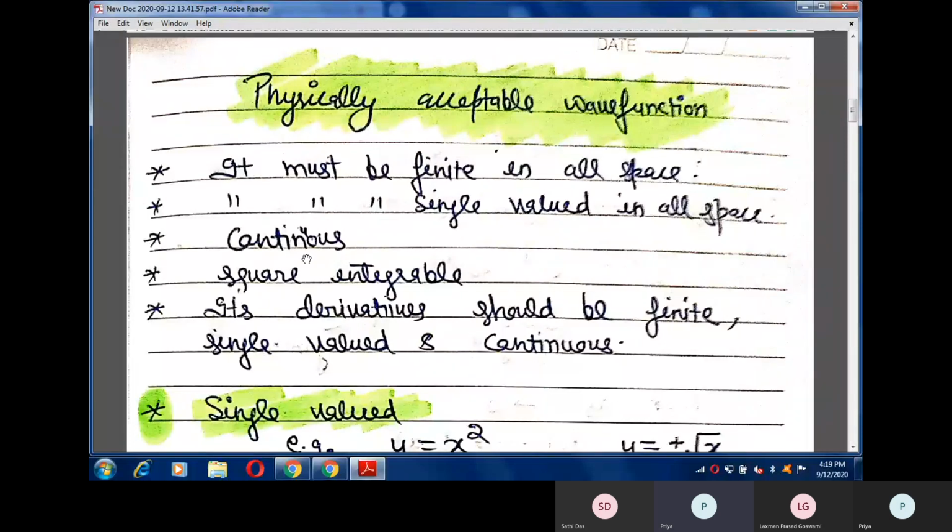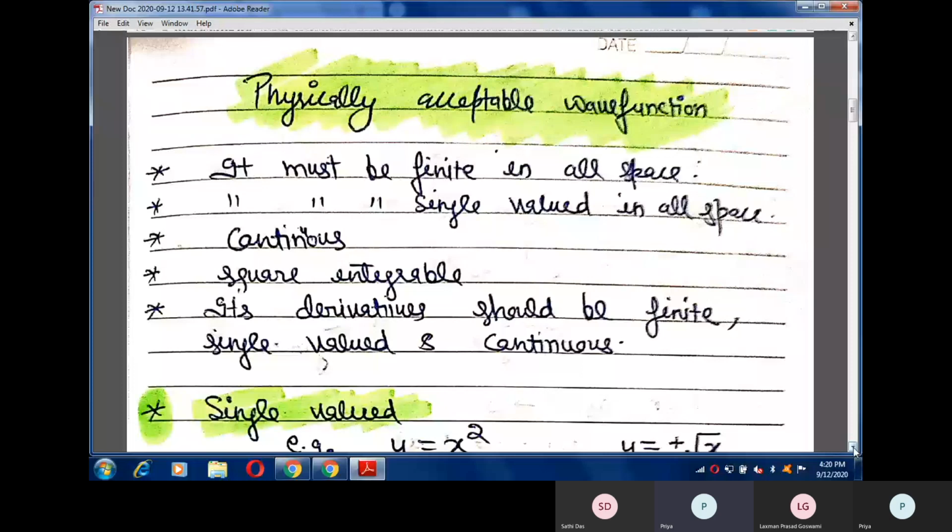The third is that the function must be continuous. The fourth is that the function must be square integrable. And the derivatives of the function must also satisfy the properties: they should be finite, single valued, and continuous.